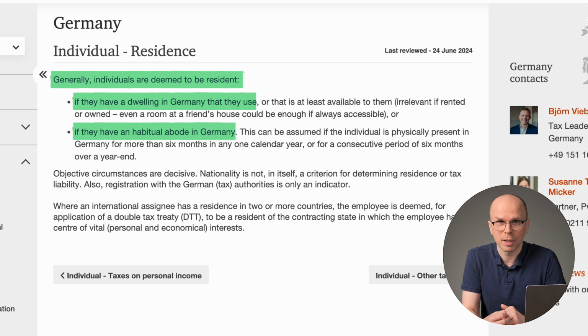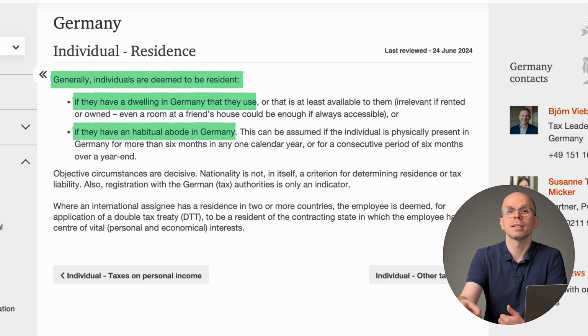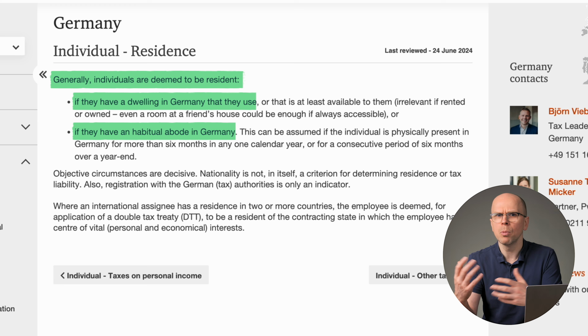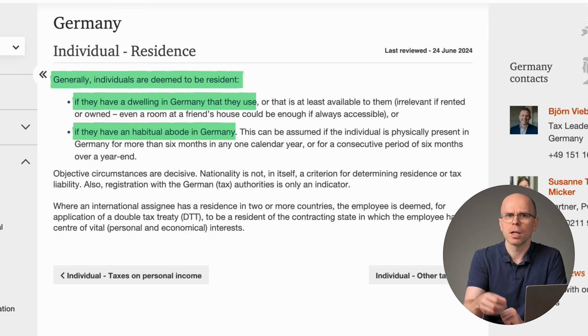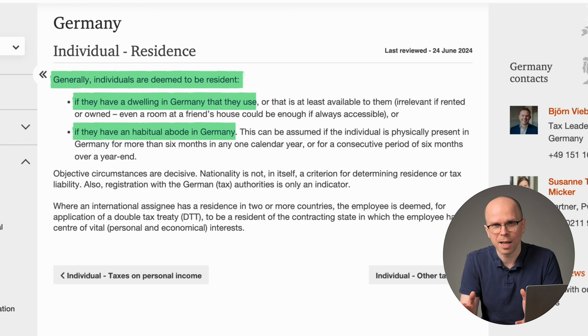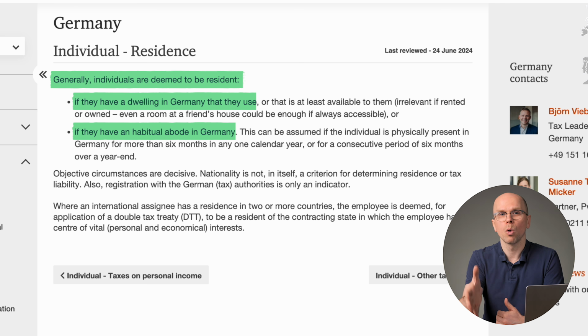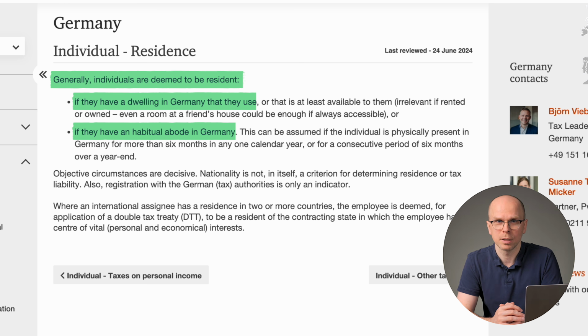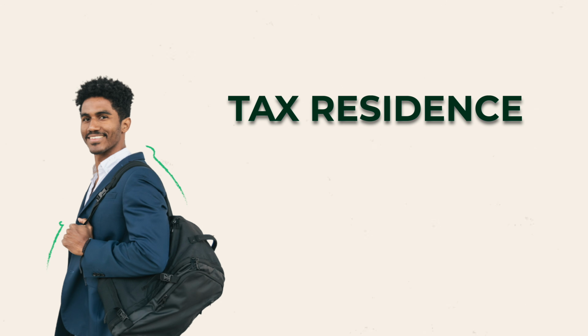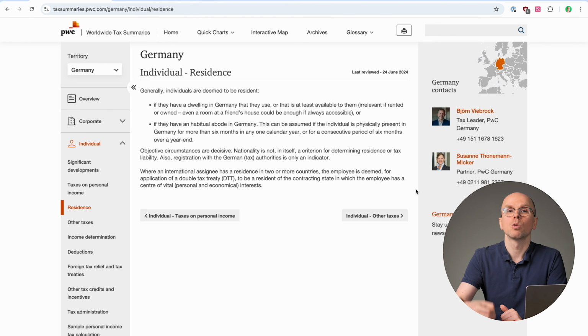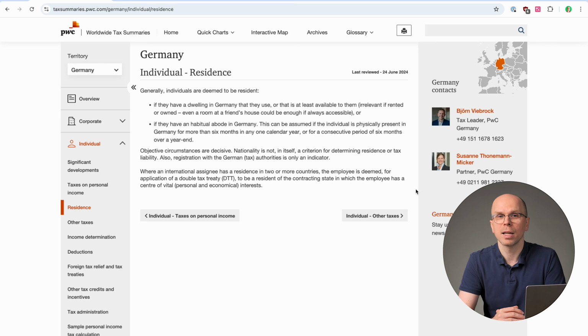Now, there can be some exceptions to this. If Martin has little kids and maybe a wife living in Paris, then the French government might want to claim Martin as a French tax resident. So in more complicated cases, you do have to study the issue more closely. But assuming that's not the case, assuming Martin's whole life is in Germany these days, well, he will almost certainly be a German tax resident. So that covers tax residence. We have figured out that Martin's tax residence is Germany. Next, let's figure out what taxes Martin has to pay on his investments.